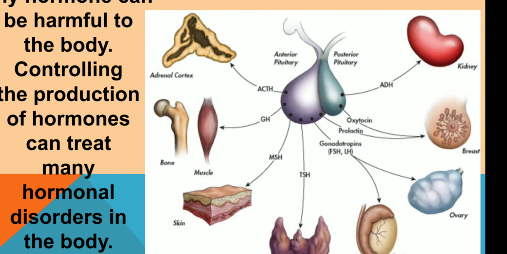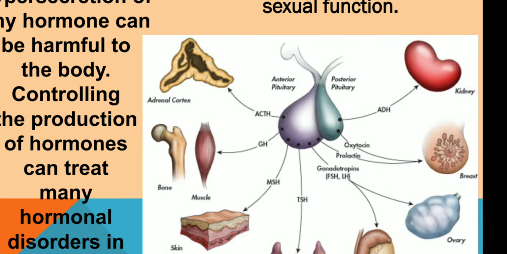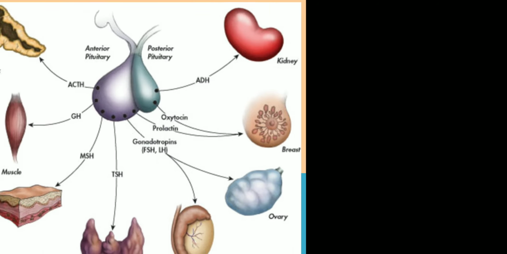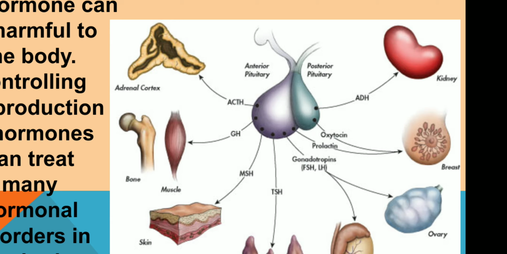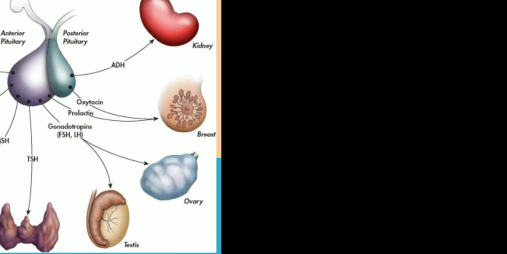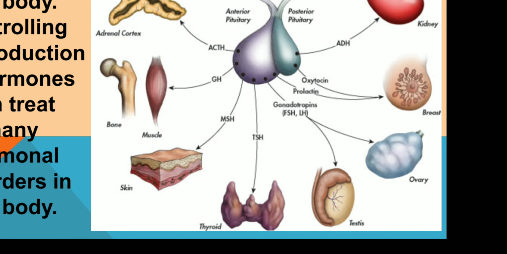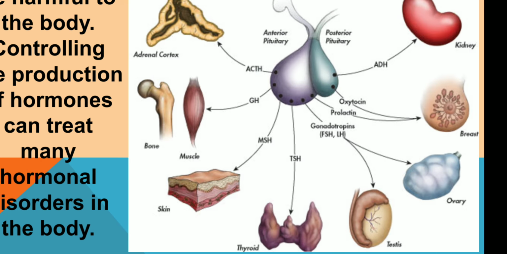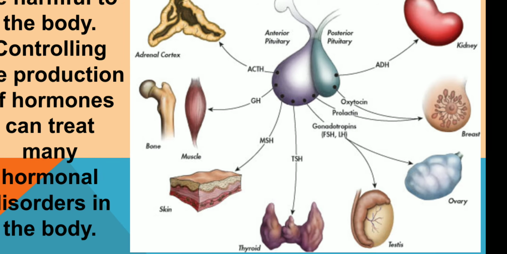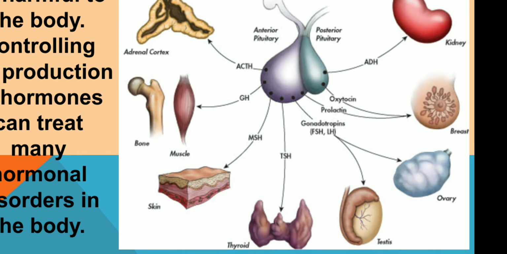So you can see the adrenal cortex, then kidney, breast, ovary, testes, skin, thyroid, muscles, bone, adrenal cortex